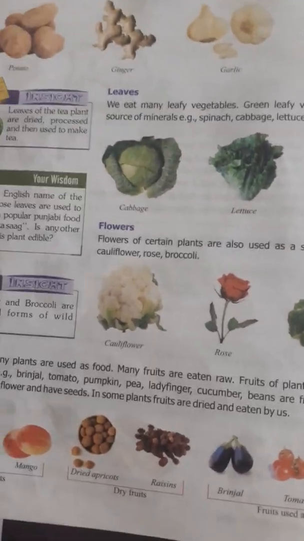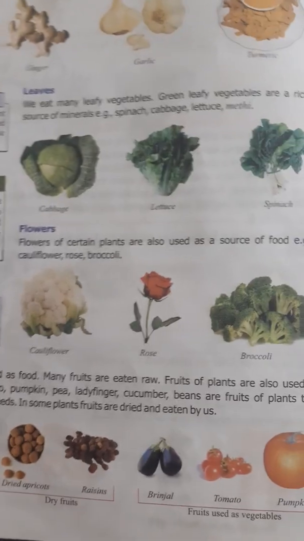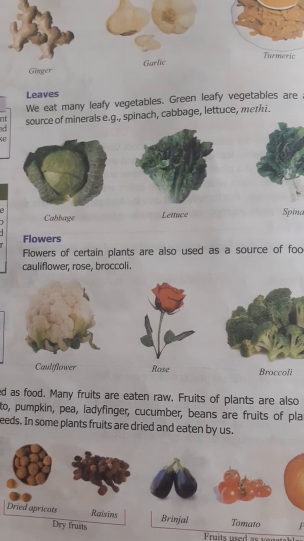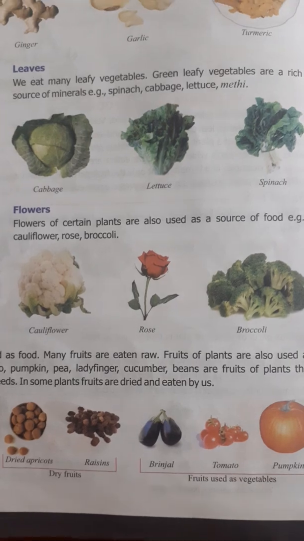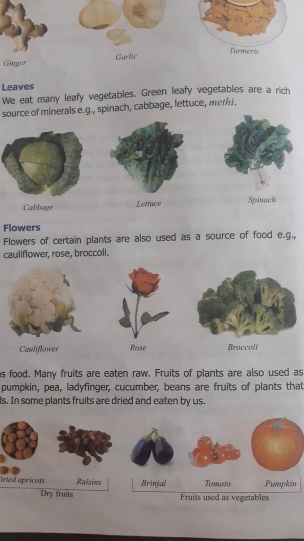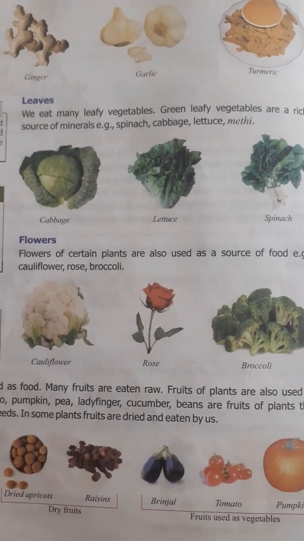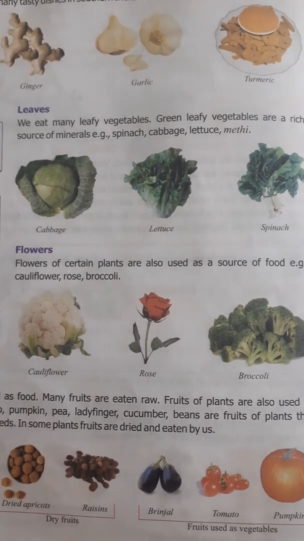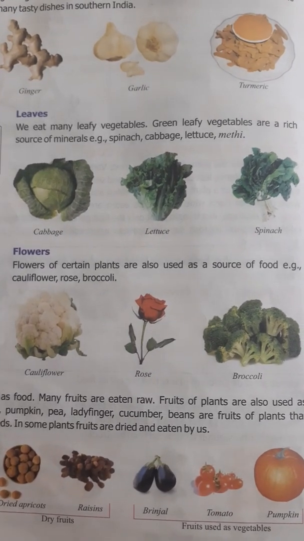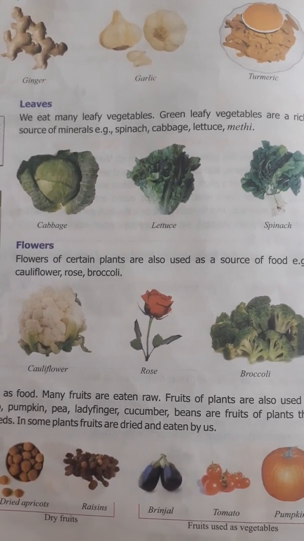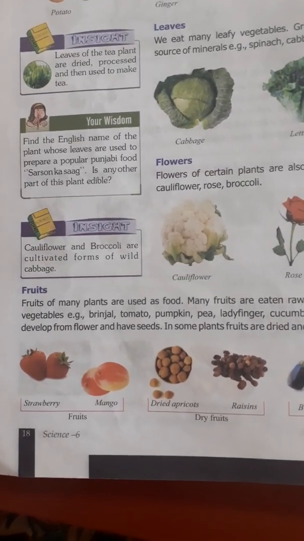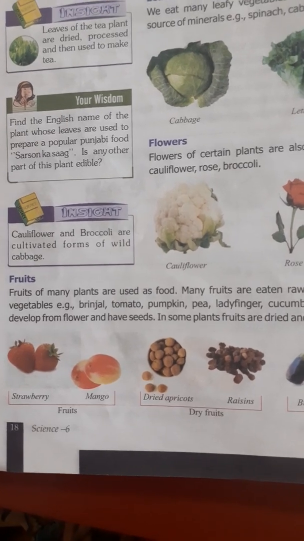Now if we talk about the flowers, we are talking about the part of the plant in which that specific plant has stored its food. Flowers which have stored food are, for example, cauliflower, rose and broccoli. These are plants which stored their food in their flowers, so these flowers are eatable, like cauliflower, rose and broccoli.